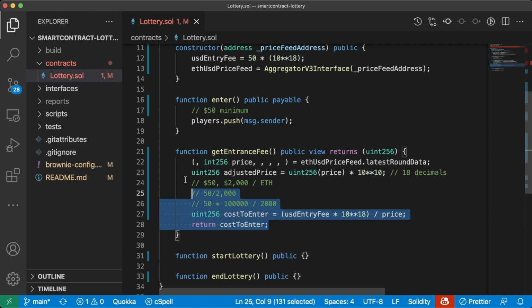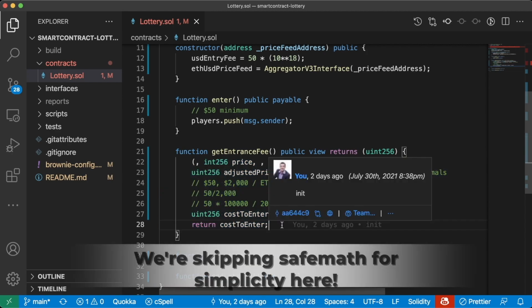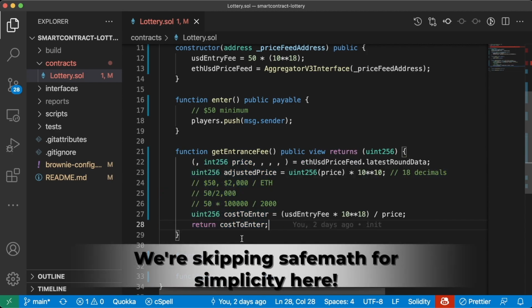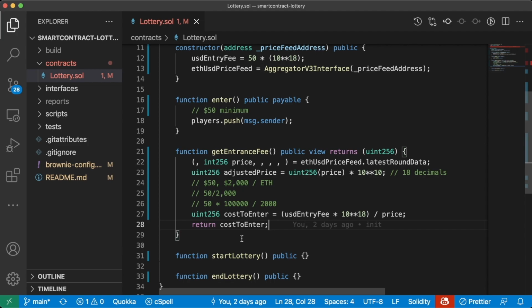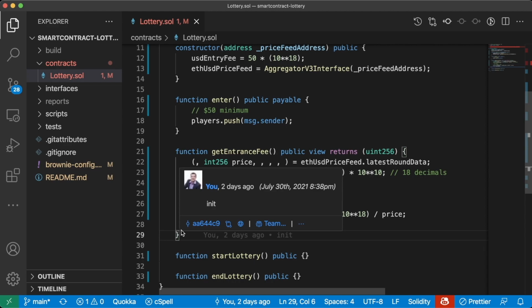Now, of course, since we're doing some interesting math here, it's recommended to use safe math functions. We're going to skip over the safe math functions here, again, because in the newer versions of Solidity, you don't really have to use them. But I think it's important to note here that sending this exact code to production would be a bad idea for at least the reason of the safe math functions. But in any case, we have a function here.